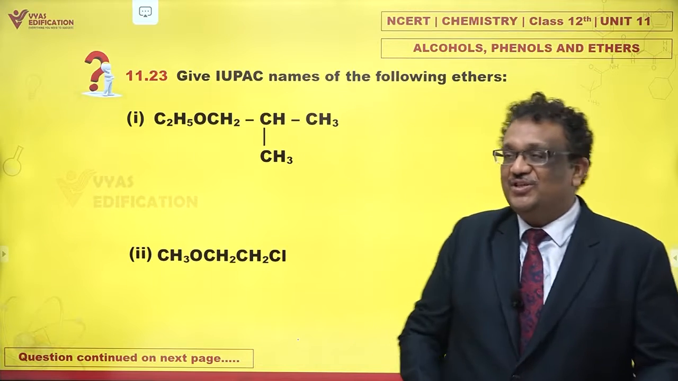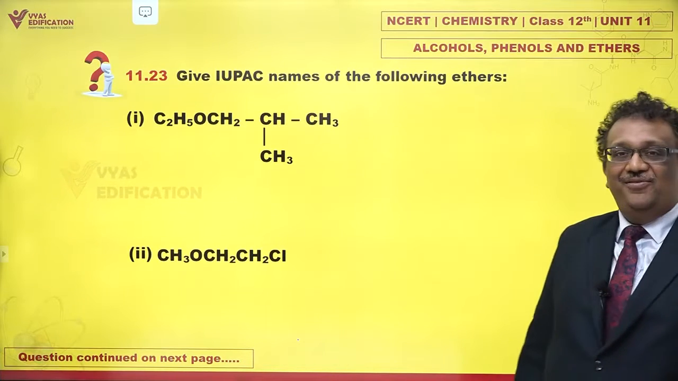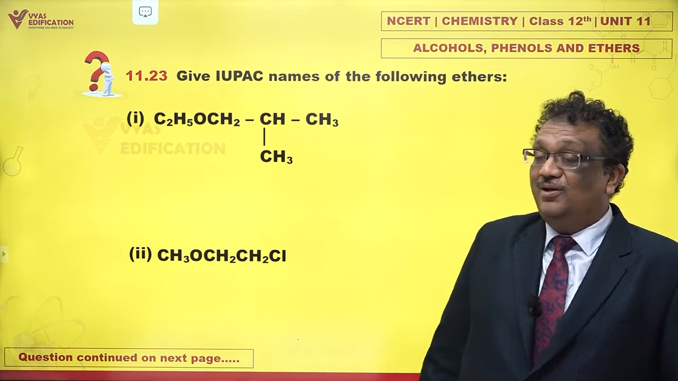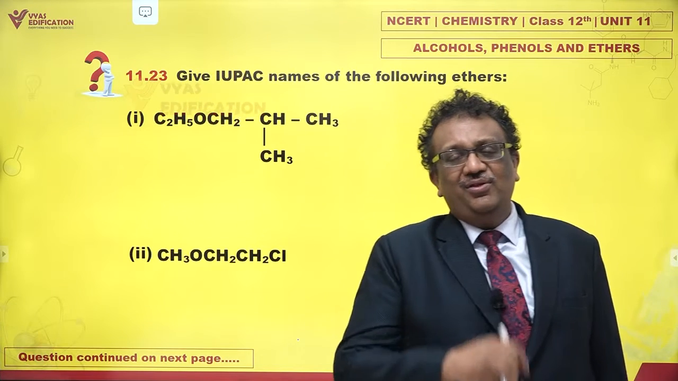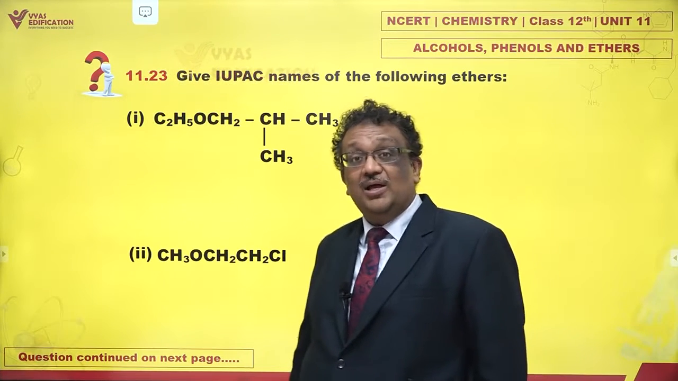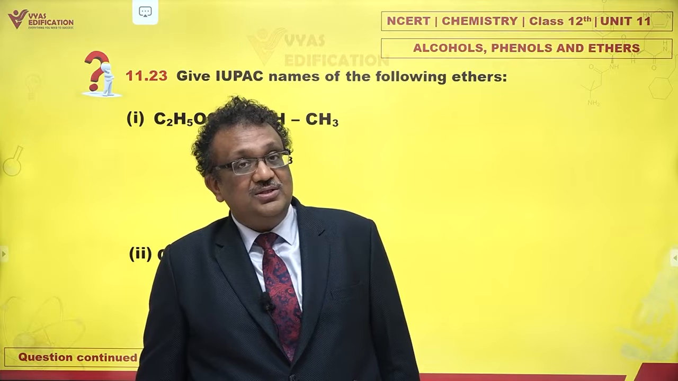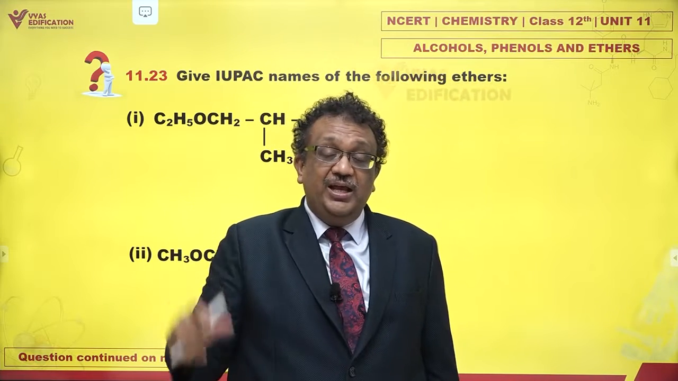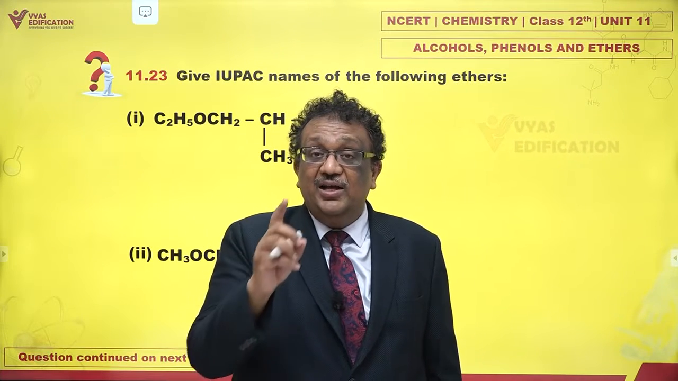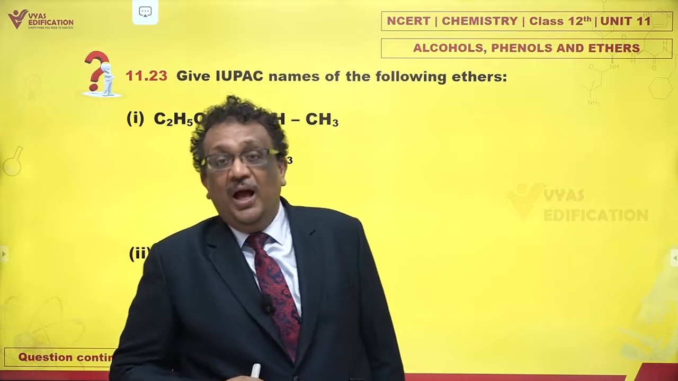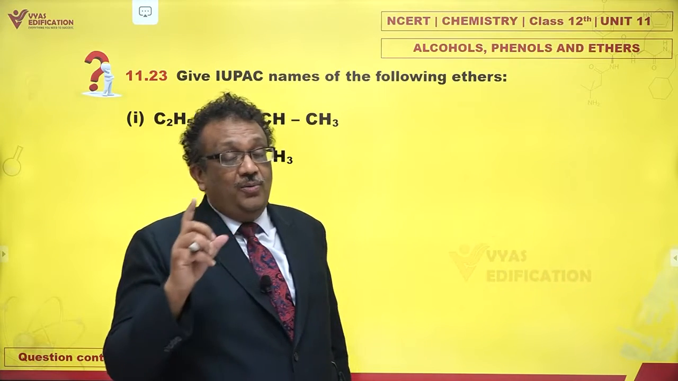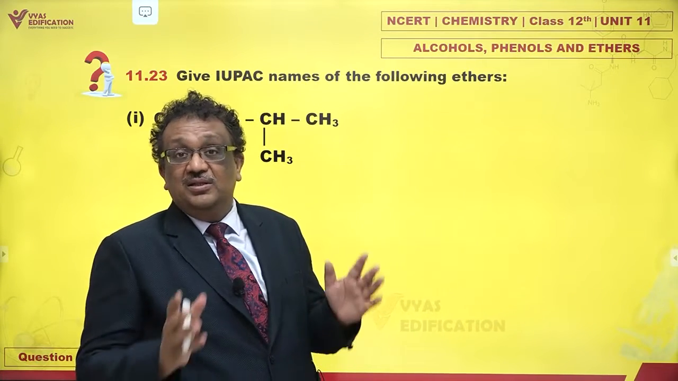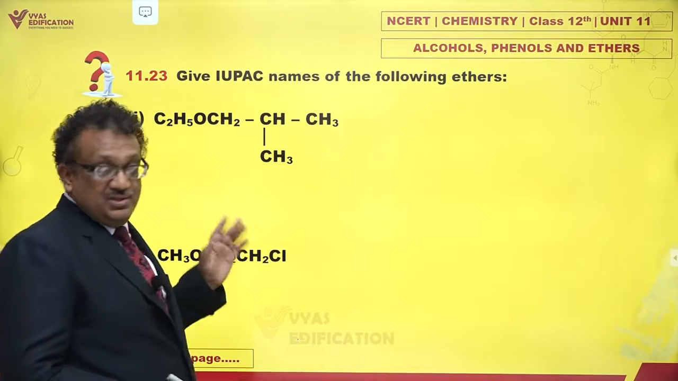Give IUPAC names of the following ethers. Now we are talking about the nomenclature of ethers. Ethers are typically named as alkoxy alkanes. Please note, the parent chain, the longest carbon chain, is selected as the alkane. And ethers do not appear in the suffix. They are placed as a prefix.